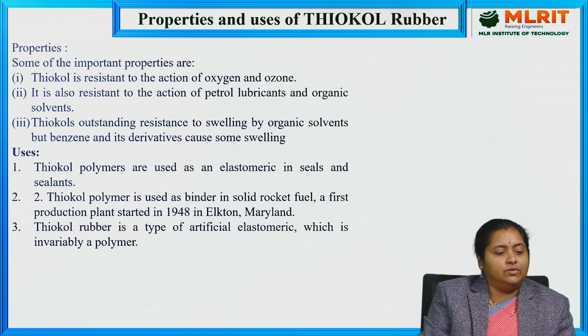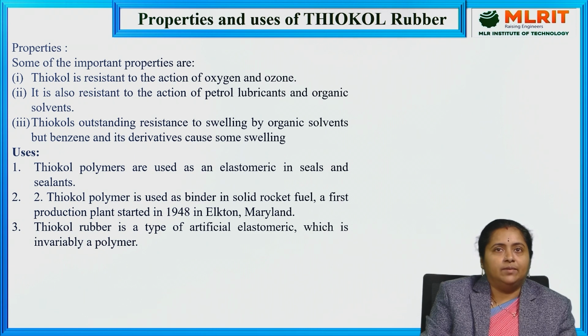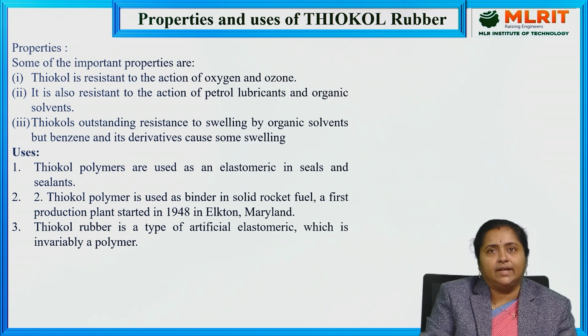A few important properties of thiocol rubber are mentioned here. It is highly resistant towards the action of atmospheric oxygen and ozone. That means it is unable to undergo oxidation. They do not oxidize due to atmospheric gases, and similarly with ozone also.